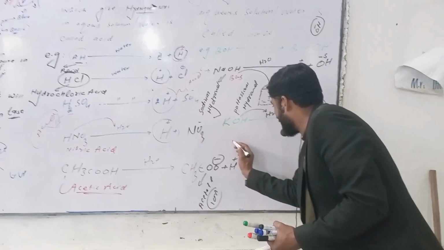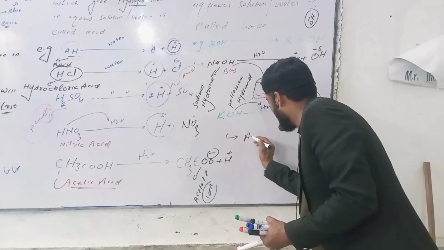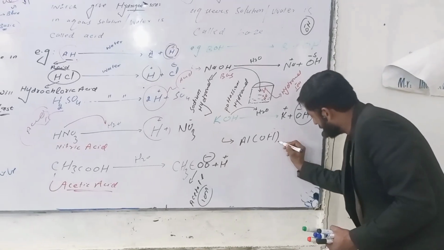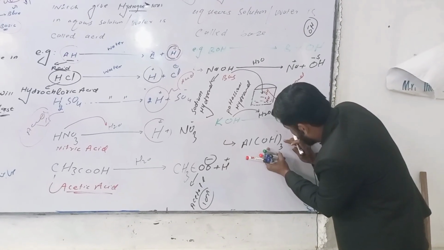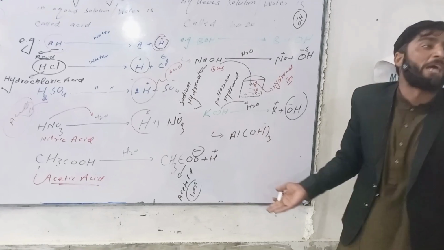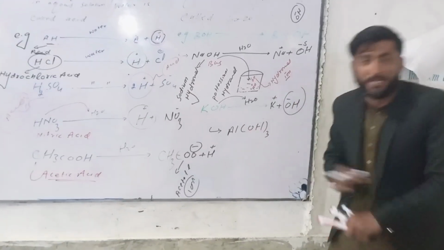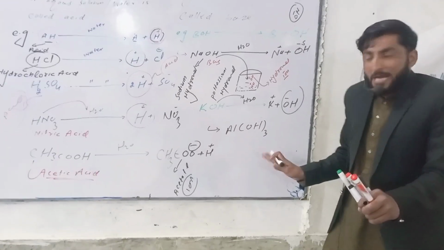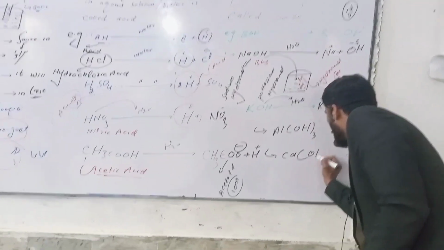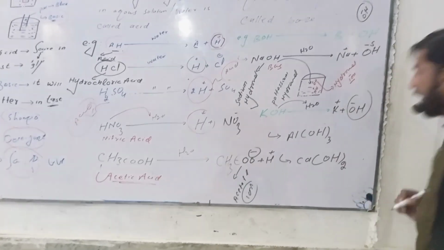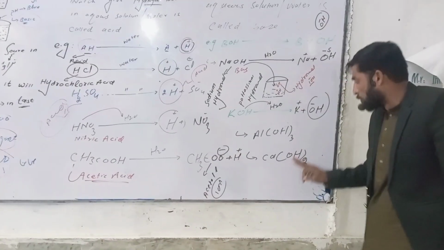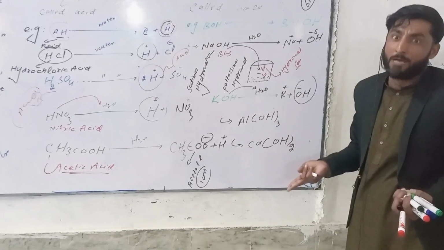Look at the next example, Al(OH)3. Look here, there is also hydroxide ion available right now. Is this substance acid or base? Base. Why is this substance base? OH ion is available right now. The next example, Ca(OH)2. Is this substance acid or base? Base. Why? OH ion is available right now.